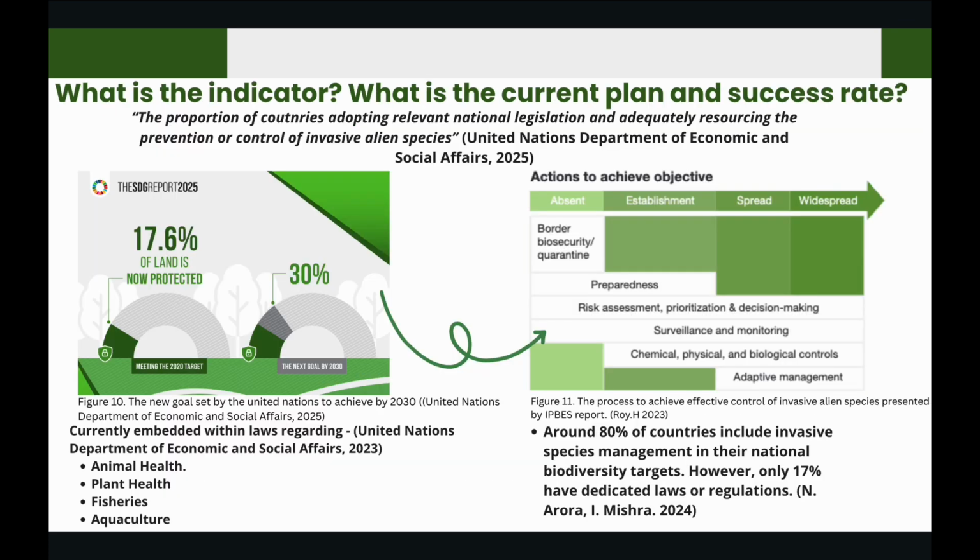The target indicator is measured by the proportion of countries adopting relevant national legislation and adequately resourcing the prevention or control of invasive alien species. Many nations now have such legislation in place, often integrated into broader laws covering sectors like animal health, plant health, fisheries, and aquaculture. According to a recent report from the Intergovernmental Science-Policy Platform on Biodiversity and Ecosystem Services, around 80% of countries include invasive species management in their national biodiversity targets. However, only 17% have dedicated laws or regulations, and nearly half provide minimal or no funding for their control.